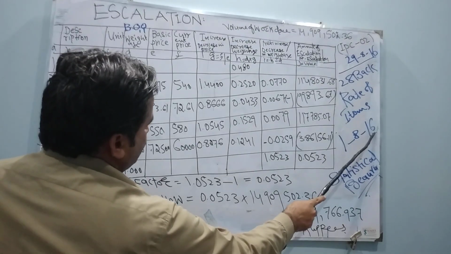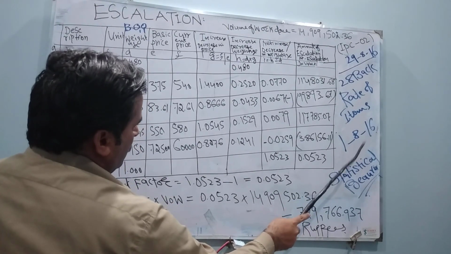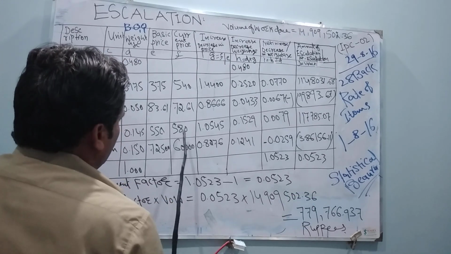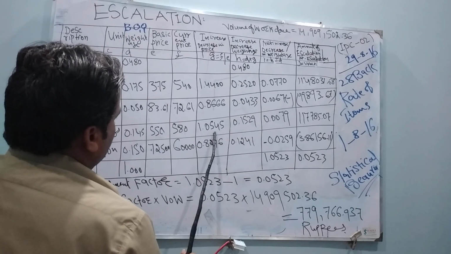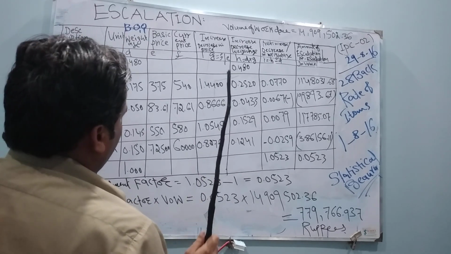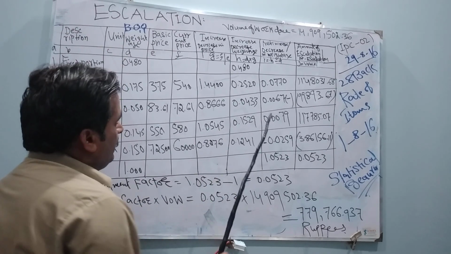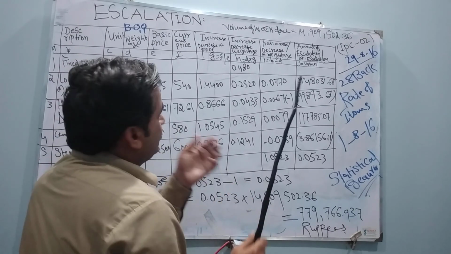In 1816, 1st August 2016, the rate was 580. F upon E is 1.045.